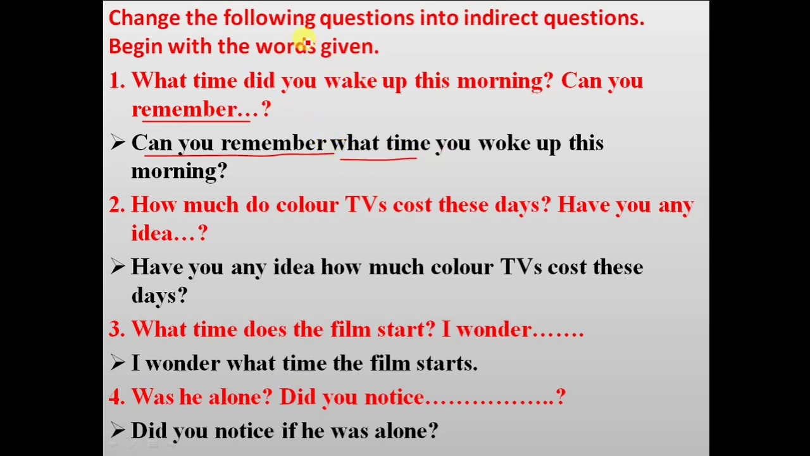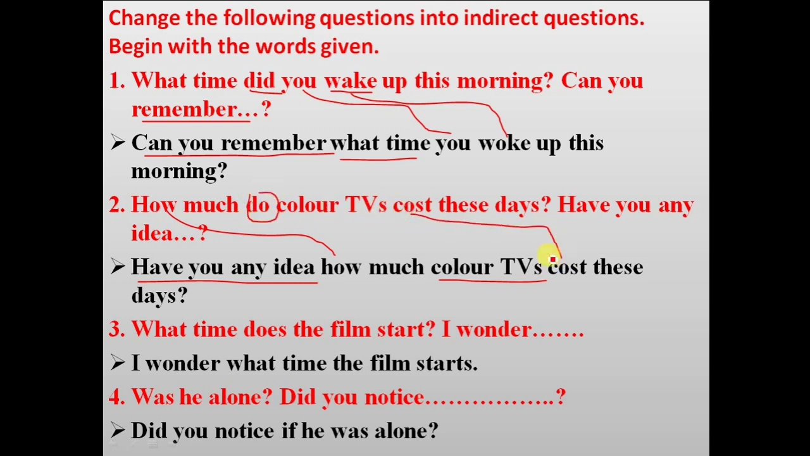What time? First, we are using the subject, and here the subject is "you," and here did. So you know, if here is did, we change the main verb into V2. Here is wake, so the V2 form of wake is woke. You woke up. So: can you remember what time you woke up this morning? How much do color televisions cost these days? Have you any idea? Okay, let's do. WH question, so same WH word: how much. Subject is color television. Here is do, therefore V1: cost these days.